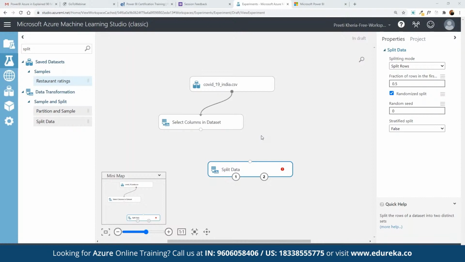So here we can split the entire data into training and test data because we don't use the entire data set. We split the entire data set, and that's how we start working on it. So here we can split the entire data set into one training and the other component to be testing data.